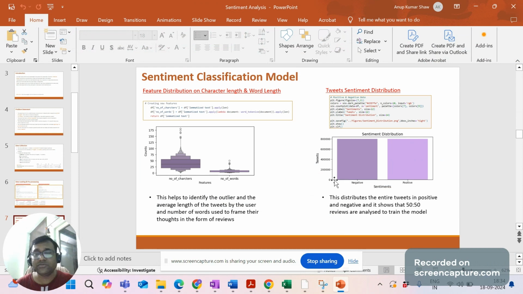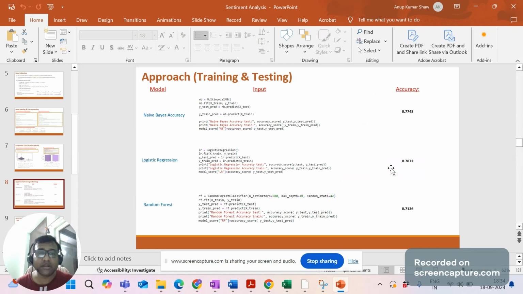I have also checked that the data should not be skewed. Our reviews should not be skewed, like if I'm saying positive and it is considered negative. So we divided the 160,000 tweets in a very balanced way so that it does not skew the data. It shows a 50-50 distribution of negative and positive. We trained the data set in such a way that it should give me correct results, and obviously there is always room for improvement in training the data.